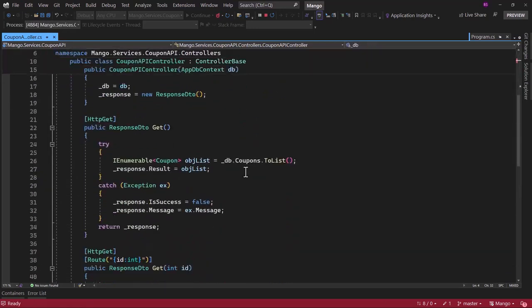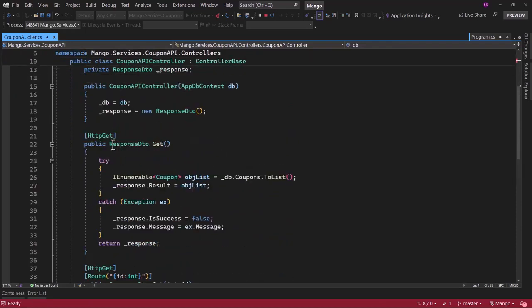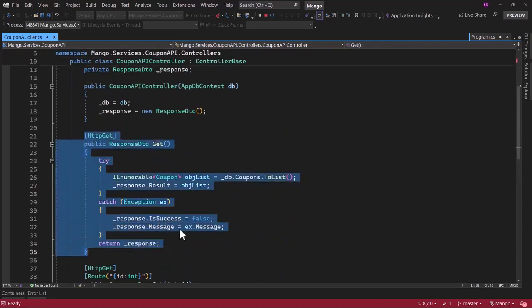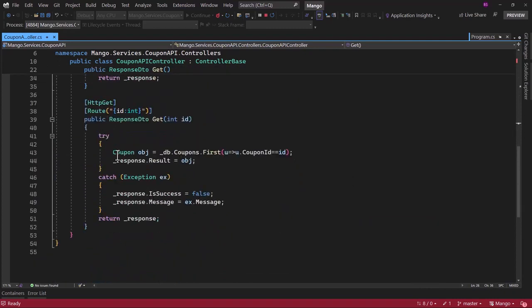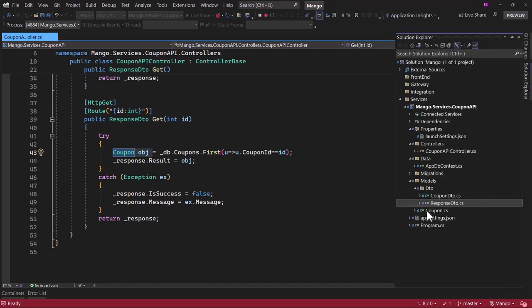But the next thing that we want to work on here is when we are returning something, you can see we are returning the coupon object. Like here we have a list or IEnumerable of coupon, and down here we are returning the coupon itself. We have added DTOs in our project. We should not return the coupon or the data object itself. We should return the DTO.